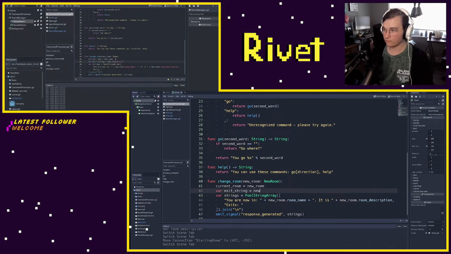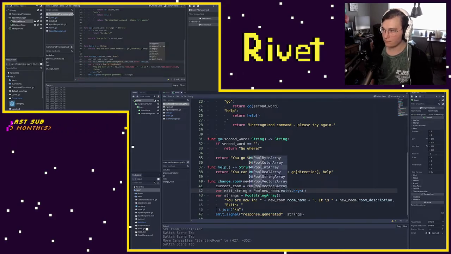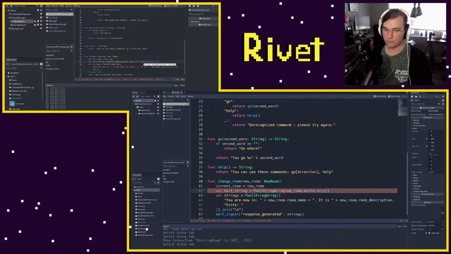And now remember, exits is a dictionary, which is a hash map at least. And what we can do now is actually get the keys here. So we can say dot keys, and this is a function that's going to return an array of keys. Now we already know what we can do with arrays, so I'm going to convert this to be a pool string array. And so now we're going to have an array of strings, and what we can do here is join, just like we're doing below, but we're going to join with a space. And so we're going to get a space-separated list of exits. And so this is going to be a string.